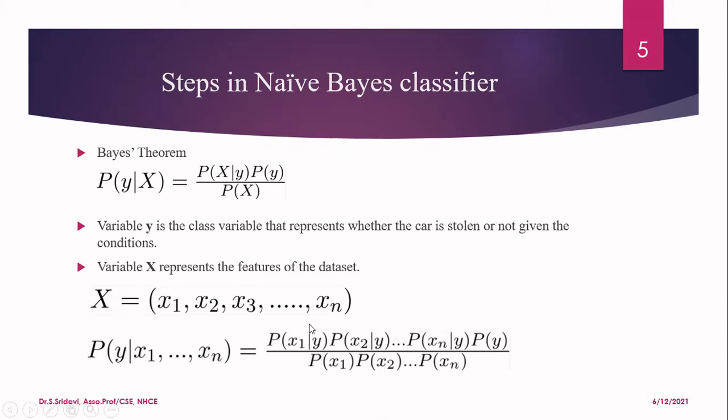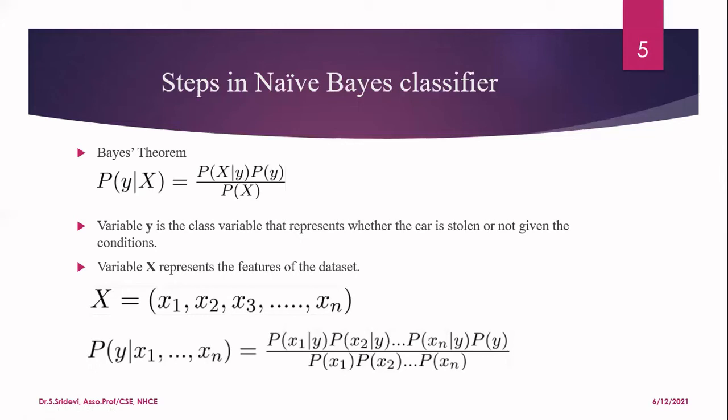Once this is given, you have to substitute x with this set. So we now have probability of y given x1, x2, etc. xn is equal to, and here the first term is P of x given y. Now we have assumed that the attributes are independent of each other, and we have also seen the independent event.